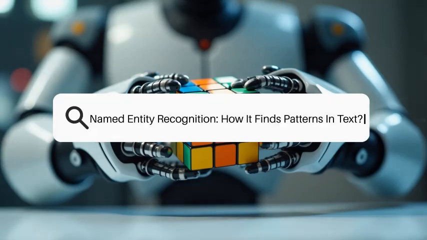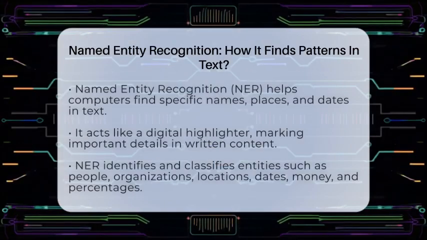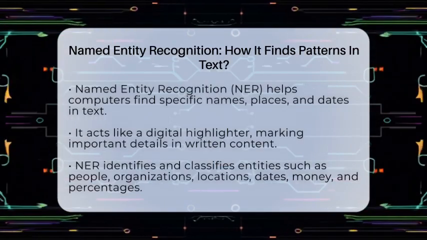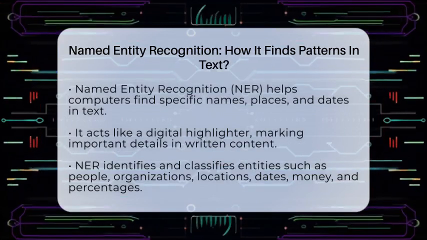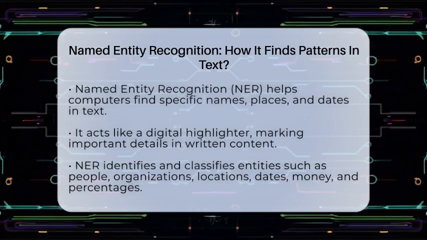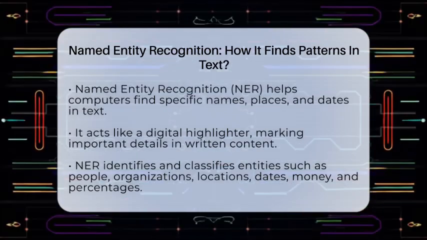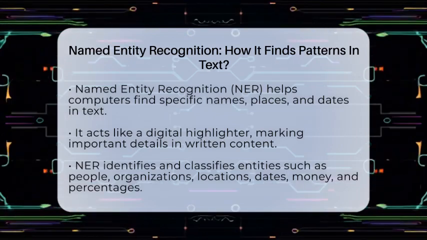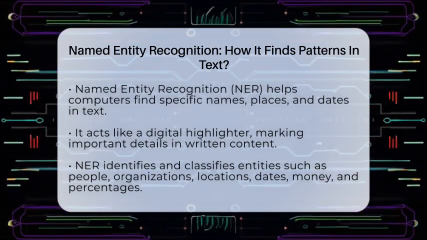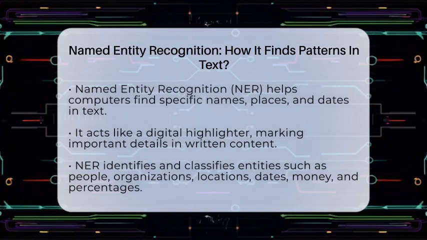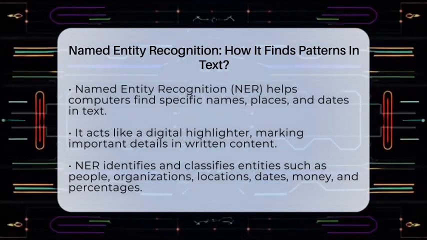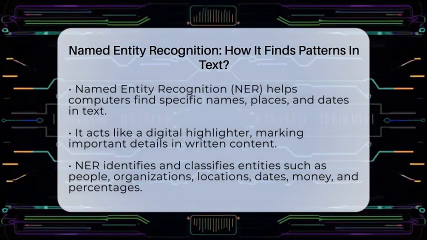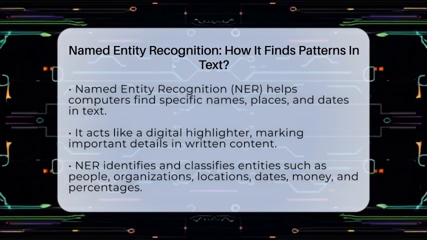Named entity recognition, how it finds patterns in text. Imagine trying to find specific names, places, or dates in a long piece of writing. How does a computer do that? That's where named entity recognition comes into play. It's a way for machines to pick out important pieces of information from text. Think of it as a digital highlighter that marks key details for us.